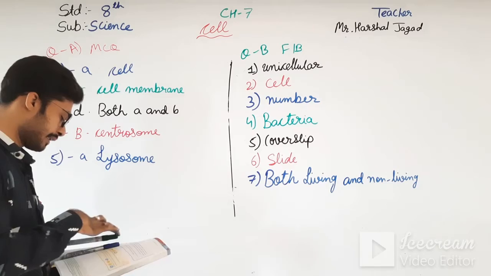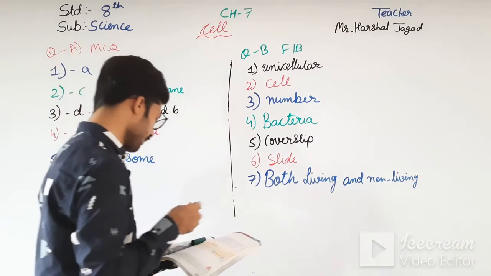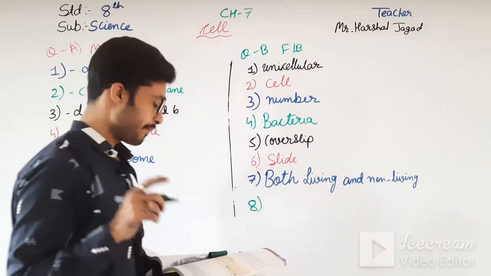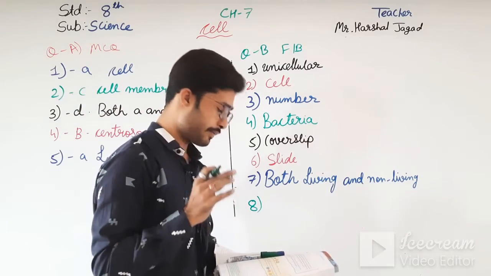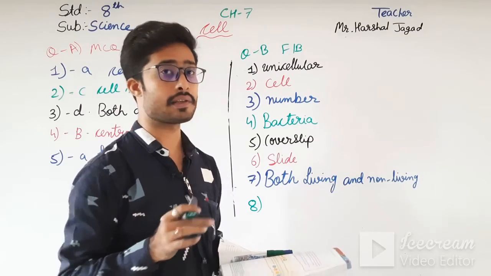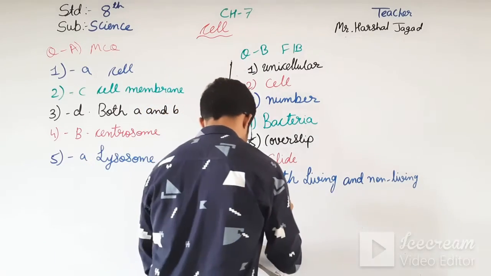Eighth one: the nucleus is filled with a substance called nucleoplasm, just as the cell is filled with a jelly-like substance known as cytoplasm.